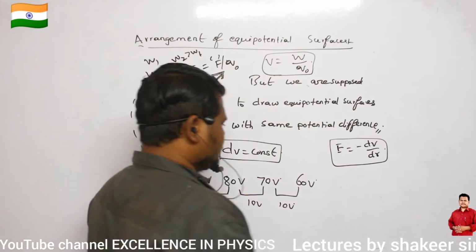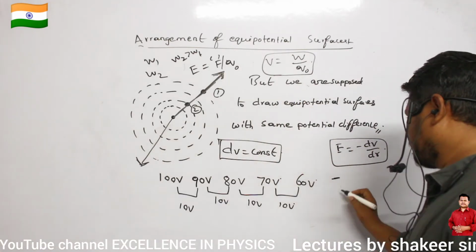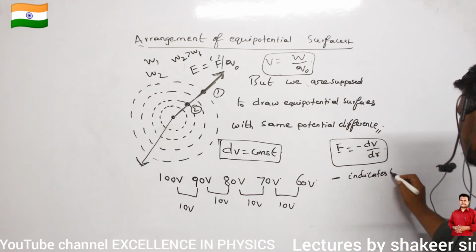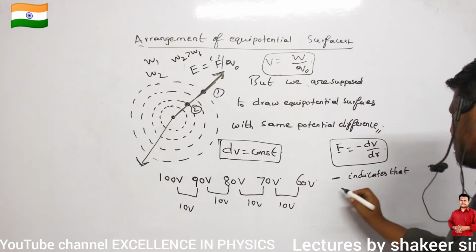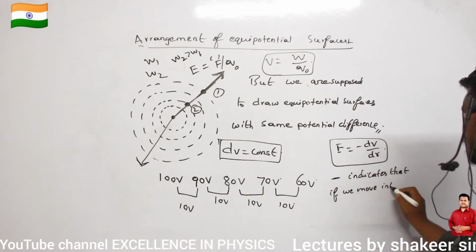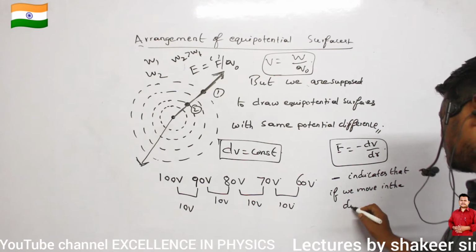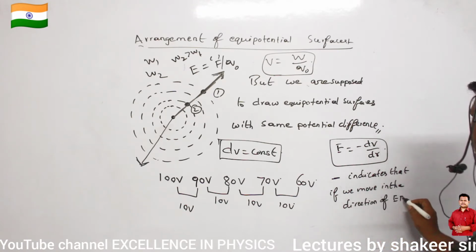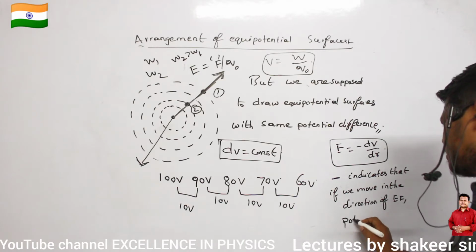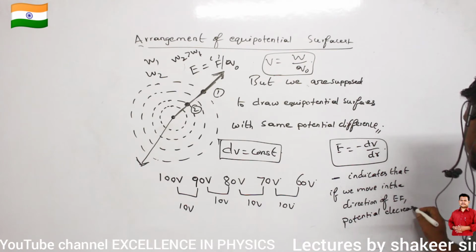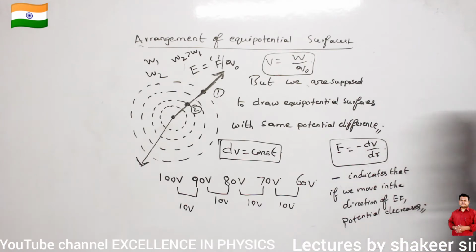So what does the minus symbol indicate? Minus indicates that if we move in the direction of electric field, potential decreases. That is what we have studied previously.